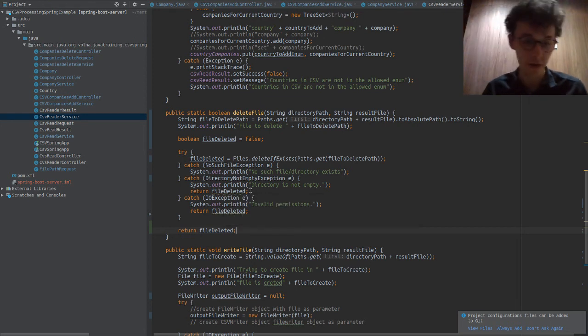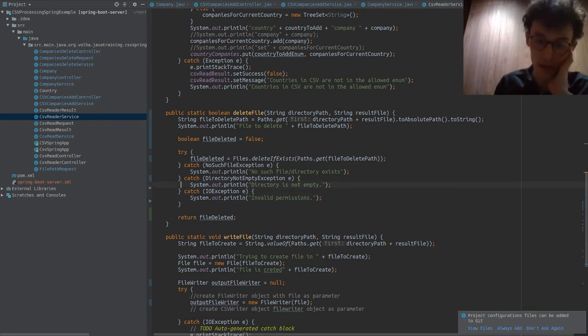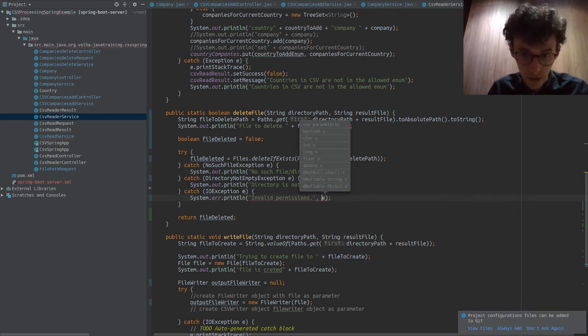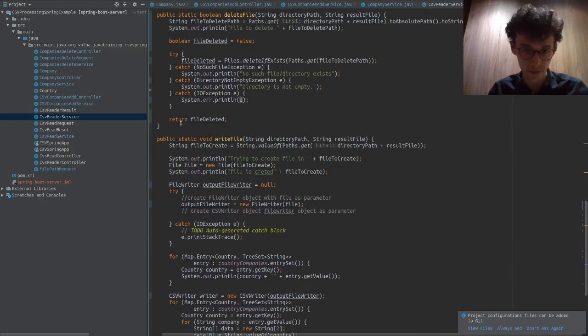And then here we don't need to return that, because we're returning it here anyway. So this is kind of the approach that you had here, where we're using this file deleted. This would work. And we're logging here, but usually I don't think we want to ignore the exception entirely. It would be better if you do System.err, which will make things red. I don't know if it will let you do this, but I think you can do e. No, but you can do this. And what this will do is print the exception.